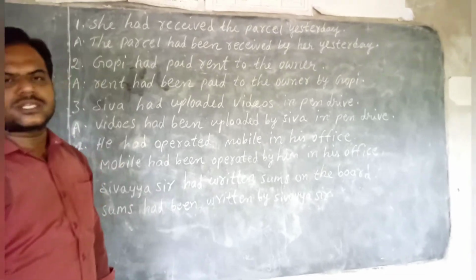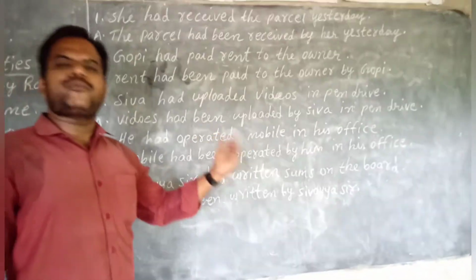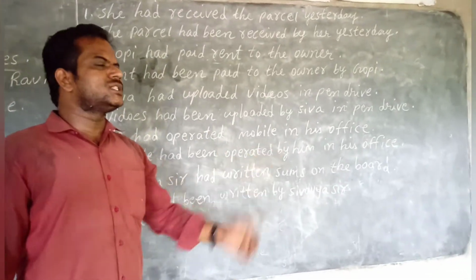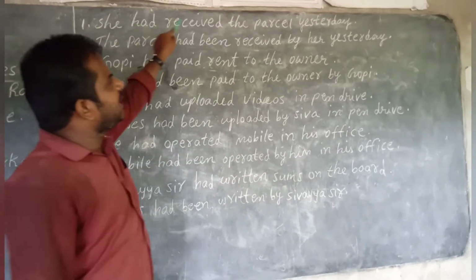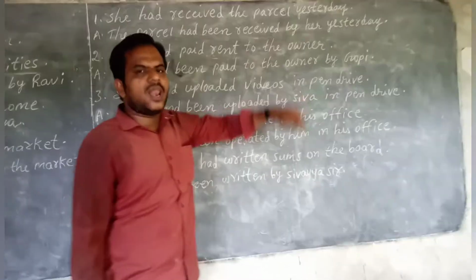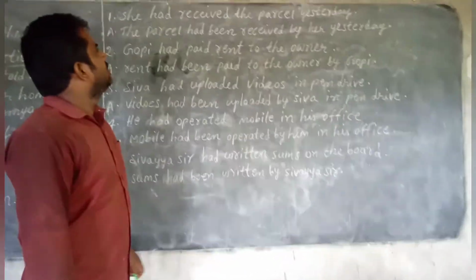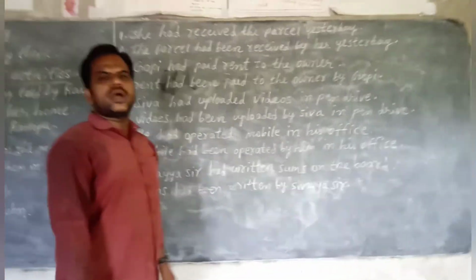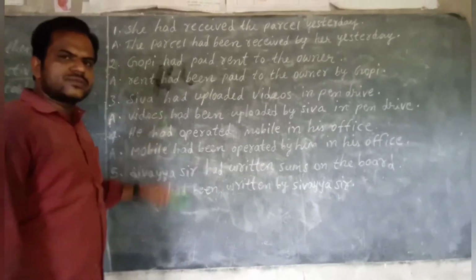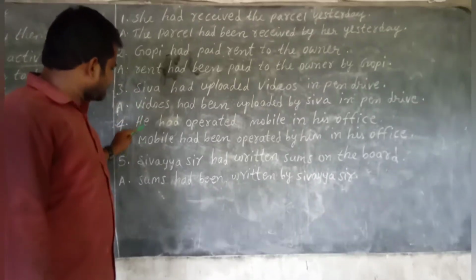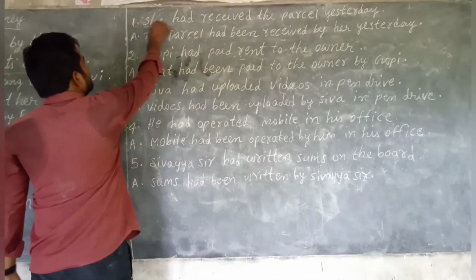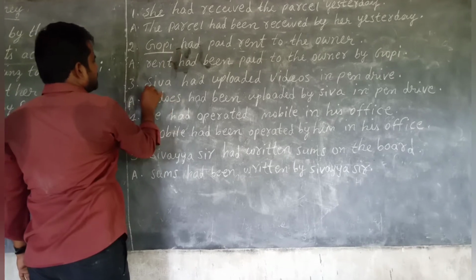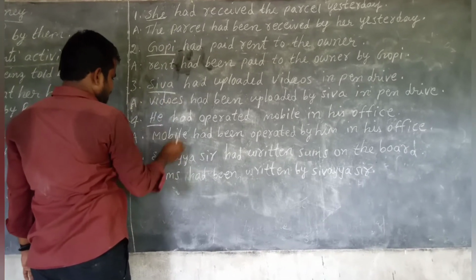Now I am going to explain past perfect tense. Past perfect tense, children. So, she had received the parcel yesterday. One thing you have to identify, children: at the beginning of the sentence, in most of the cases, the subject is placed. She is the subject.